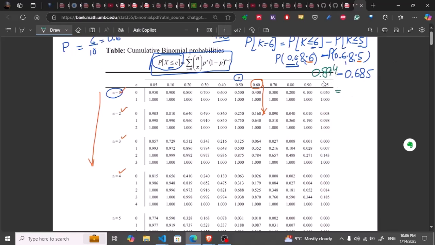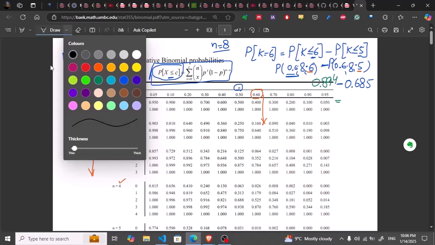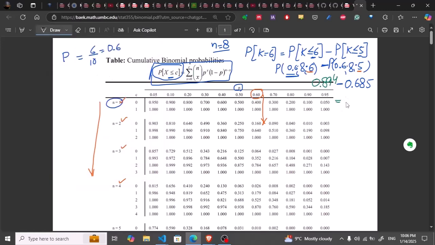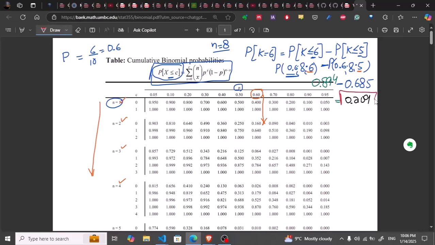Okay, so once we will subtract them, what will be the answer? The answer of it would be, let me use another color which is this black, 0.209. Okay, which is what? Which is basically the solution of the question which I wanted to find out.